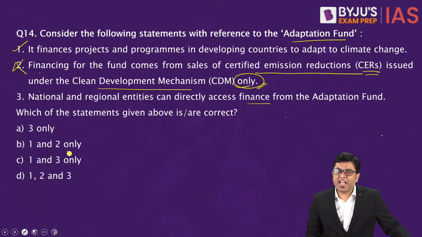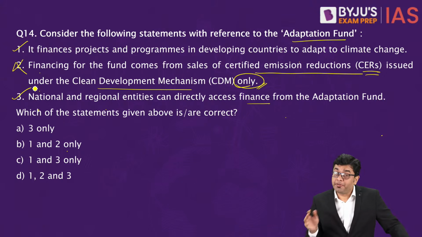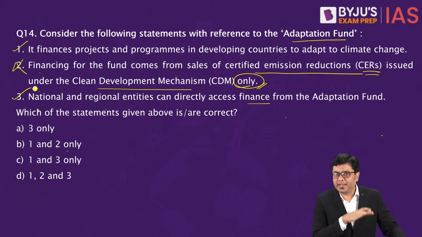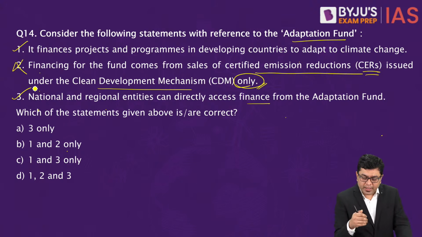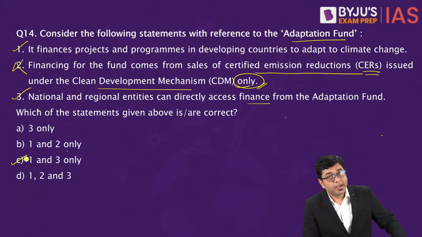Third, national and regional entities can directly access finance from the adaptation fund. This is going to be a correct statement. If you have those programs which are run, and if those programs fulfill the criteria, you will be given money under the adaptation fund. So here the correct answer is going to be C, that is 1 and 3 only.